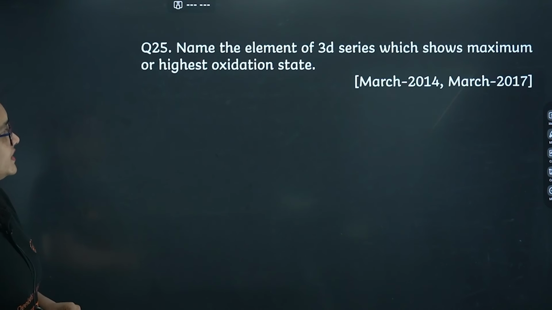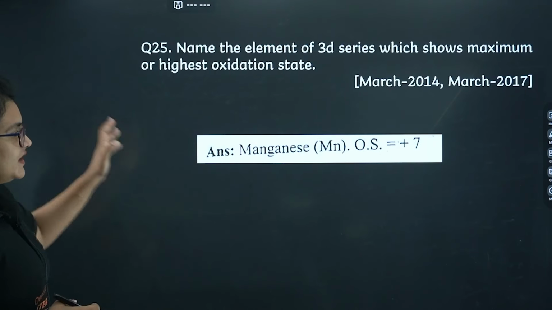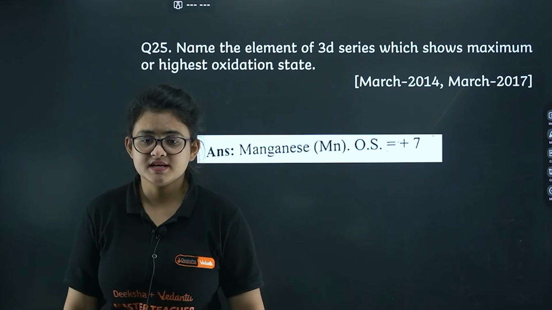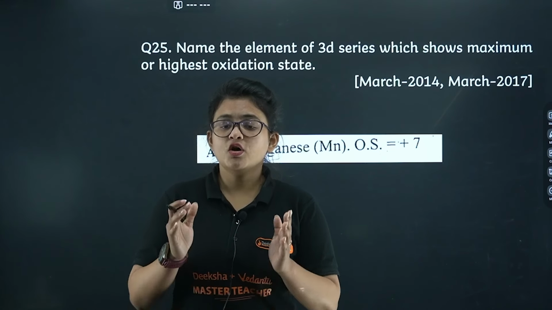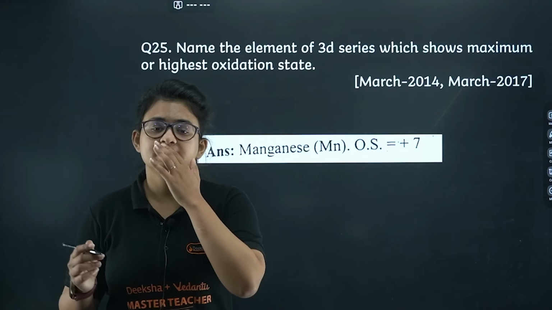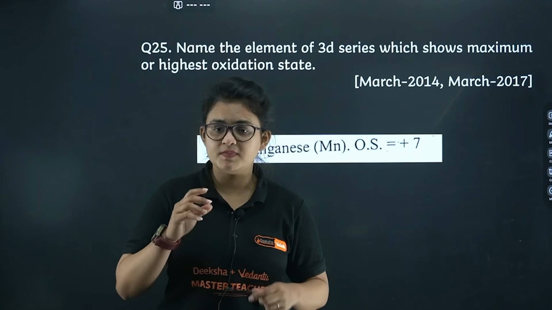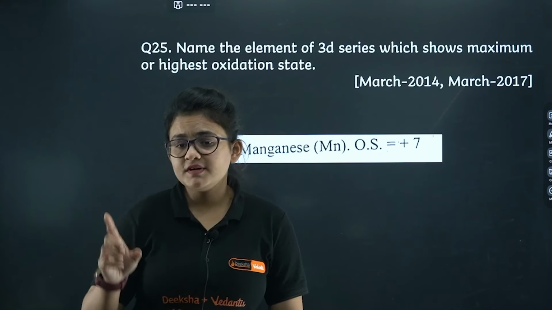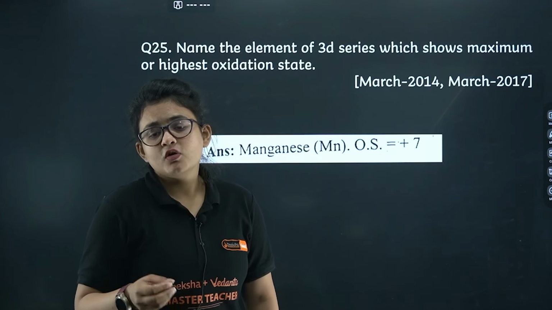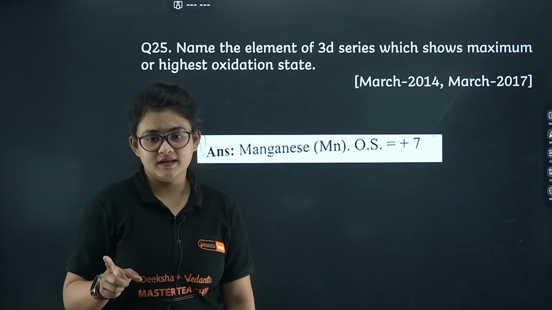Name the element of 3D series which shows maximum or highest oxidation state. So definitely that's going to be manganese. Very important type of question. Few more things that I want to tell, that highest oxidation state of manganese, +7, is exhibited by the compound with oxygen only.